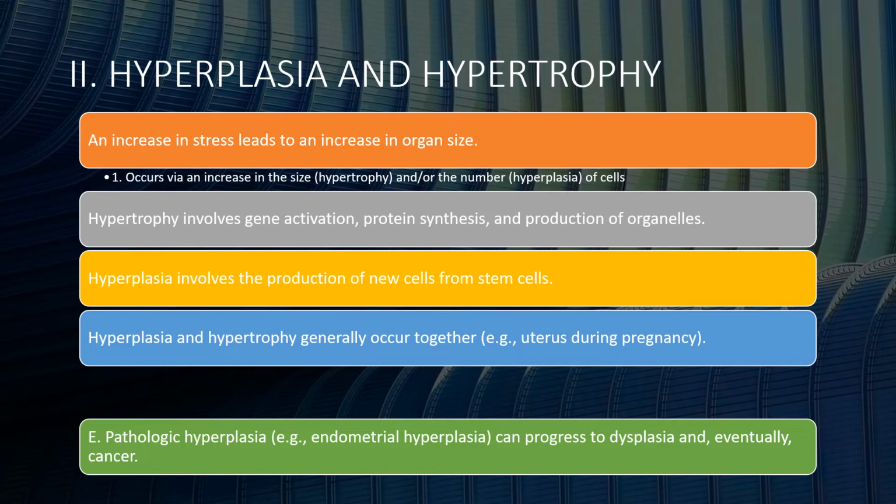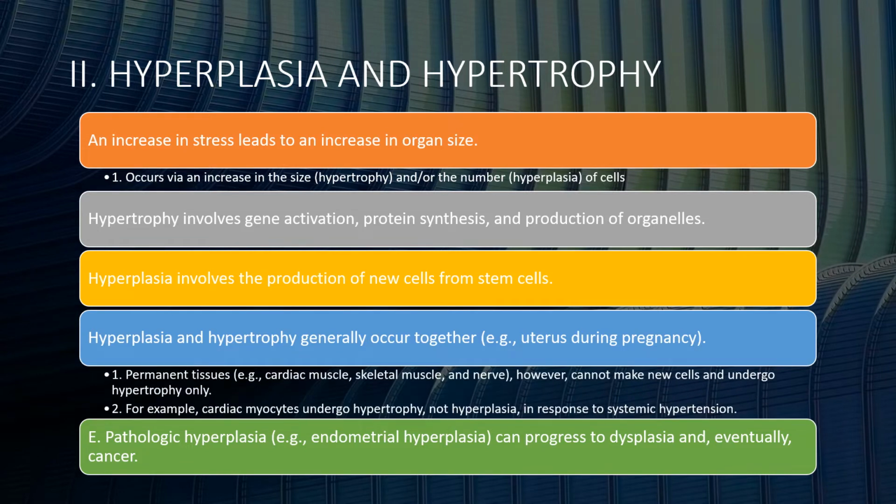An increase in stress leads to an increase in organ size. It can occur via an increase in size, which is hypertrophy, or number of cells, which is hyperplasia. We said that hyperplasia and hypertrophy generally occur together, for example, in the uterus during pregnancy.